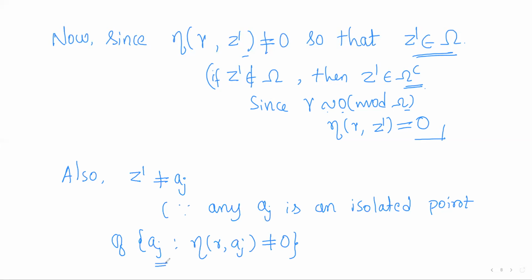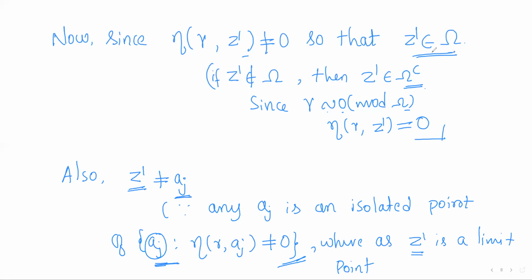If I consider any point in this set, a_j is an isolated singularity, which means it is an isolated point of this set, whereas Z dash is a limit point of this set, and each point in this set is an isolated point. So any isolated point cannot be equal to a limit point. So Z dash is a point of omega different from a_j, that is, different from all isolated singularities. So at Z dash, f of z has to be analytic.